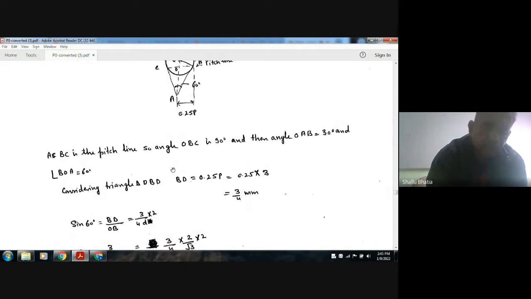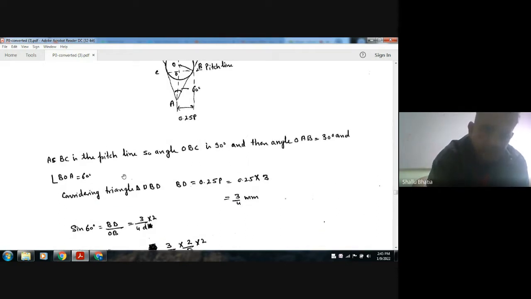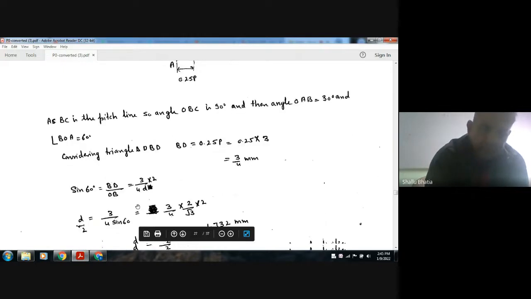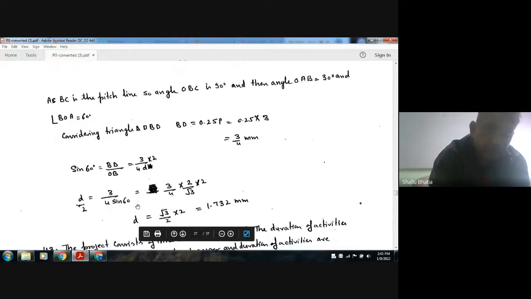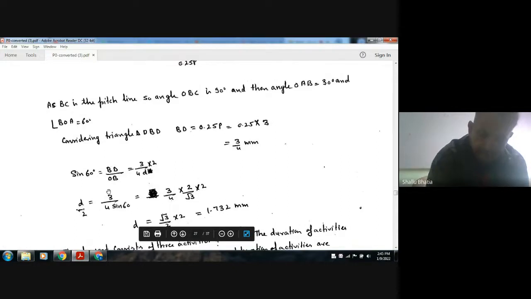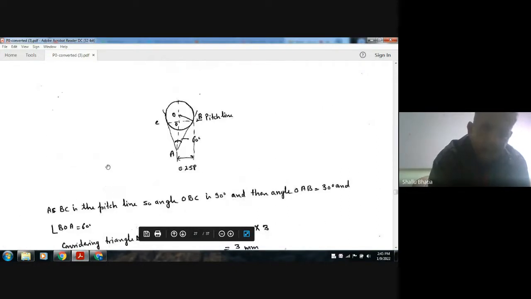So BD by OB is the sine of this angle. This angle is 60 degree. OB is D by 2.